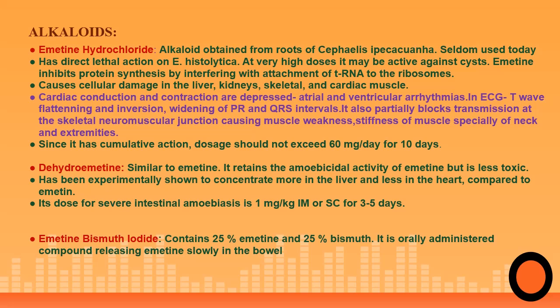There is one more drug called Emetine bismuth iodide, which is a mixture of 25% of Emetine and 25% of bismuth. It is an orally administered compound which releases Emetine slowly in the bowel, like a sustained release drug. So under alkaloids, we have seen about Emetine, dehydroemetine and Emetine bismuth iodide.